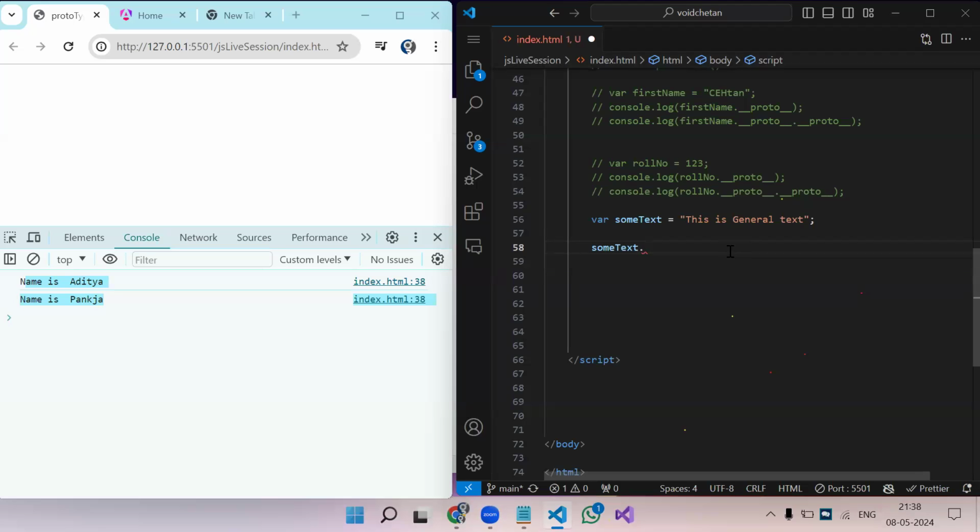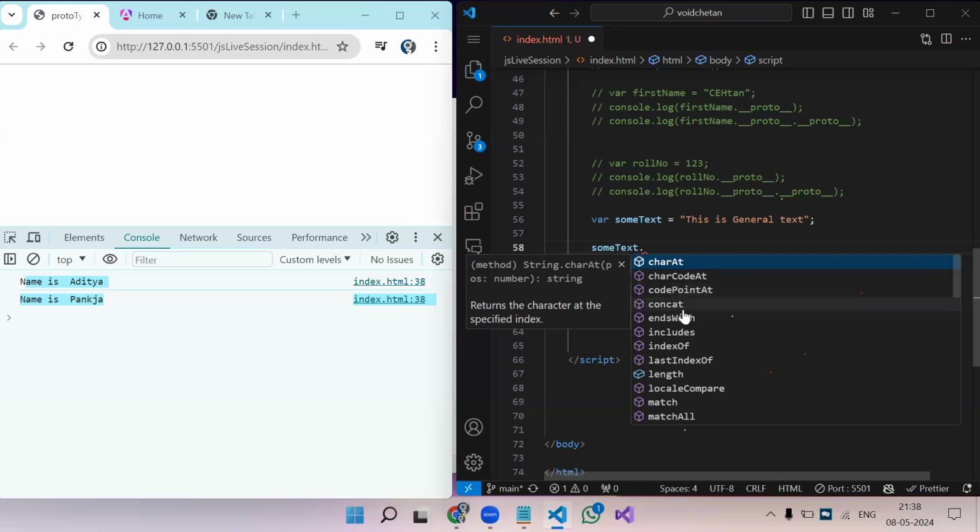So what I want to do is create my own method. See, caret, concat, endsWith, includes, indexOf. These are the methods which are already there in the string data type. Just like this, I want to create my own method, which should come over here. I want to create my own method which will work on all the variables storing string type of data.